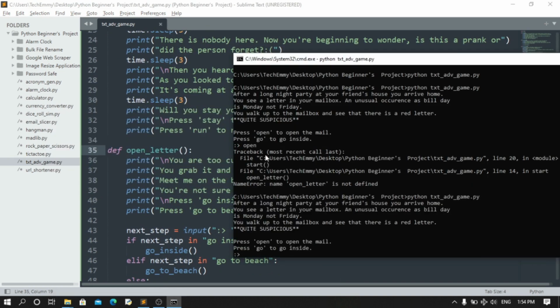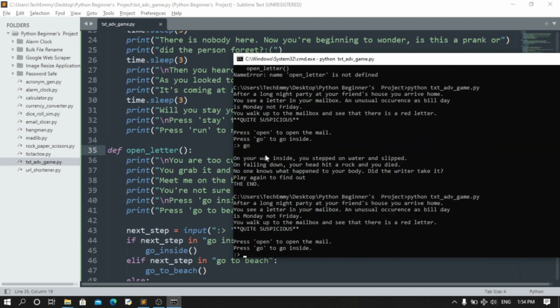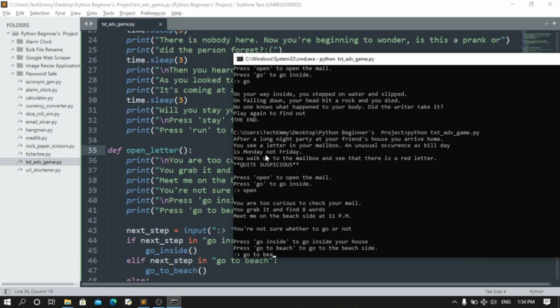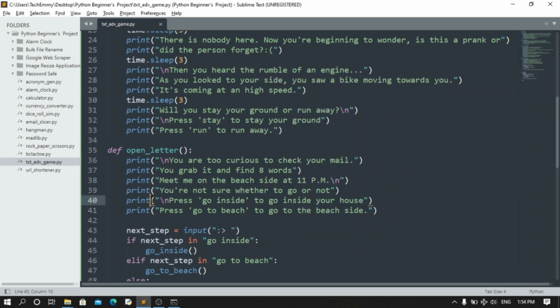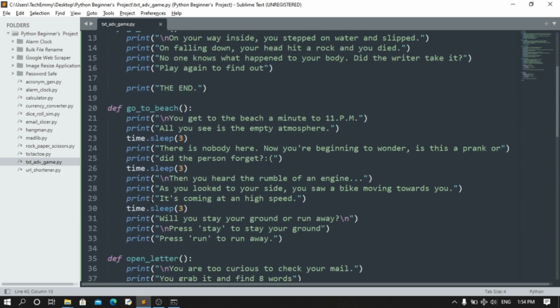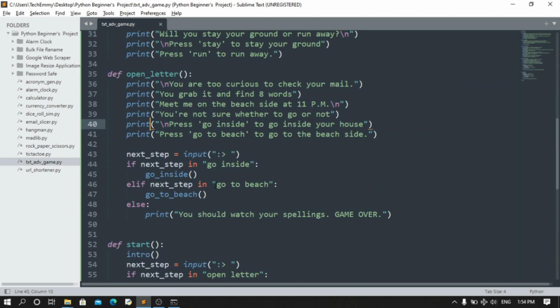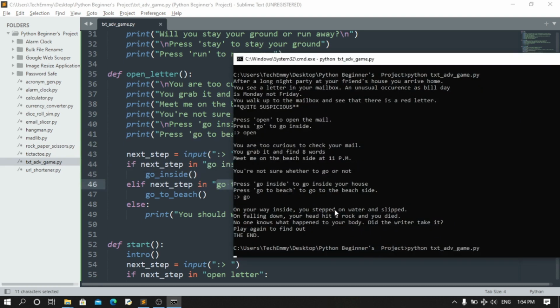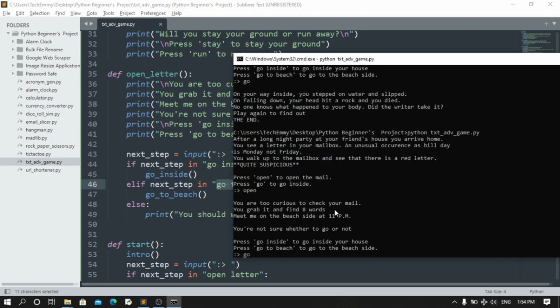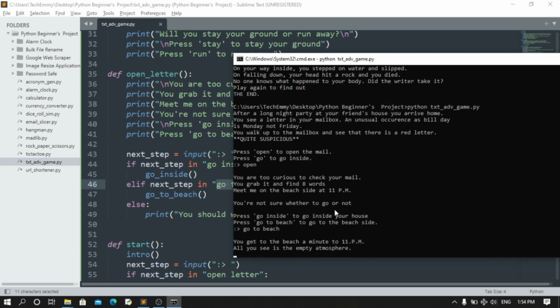So if I run it now, let's go to beach. Oh, sorry. Open the letter. Then go to beach. Wait, if I just go here, remember we are using in. So something is wrong. Let's come back here. After we open the letter, and we are saying go here, if I use go, it's going to choose this one as the first one. So you want to type go to beach. Okay. Anyway, we're going to open that. You can use your arrow up and arrow down to navigate like this. So we're going to do go to beach.